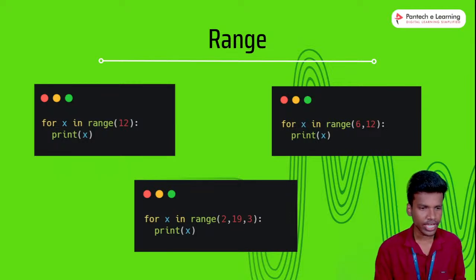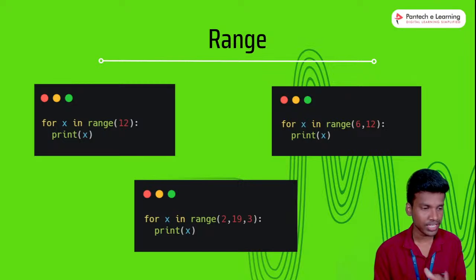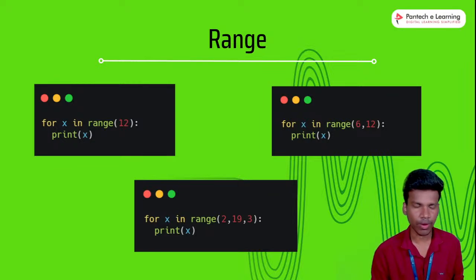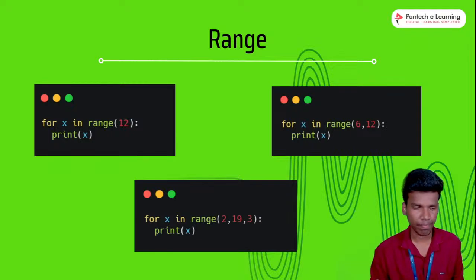Already we have discussed this, right? Starting to ending, the slicing method we discussed in strings. Range is also the same thing. Once x is executed, it goes through the numbers 0, 1, 2, 3, 4, 5, one by one. When 12 comes, the loop will automatically stop. This is the starting to end range.